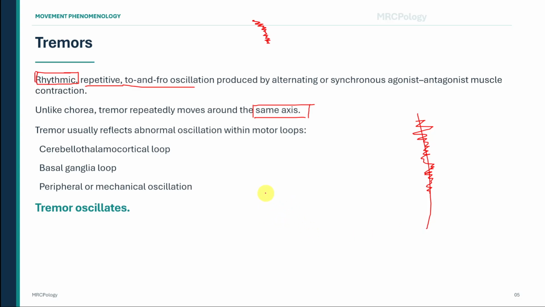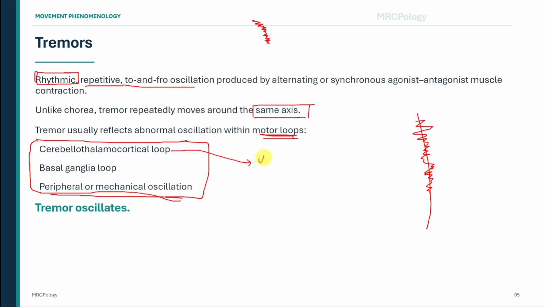Tremor usually reflects abnormal oscillation within a motor loop. This may involve the cerebellothalamocortical loop, the basal ganglia loop, or peripheral and mechanical factors. A cerebellar tremor is usually most evident during a targeted movement. As the patient approaches the target, dysmetria leads to repeated corrective movements. This produces an intention tremor. A tremor associated with basal ganglia dysfunction may be most evident at rest, as in Parkinsonism. However, tremor classification should always be based on the clinical activation condition. Ask whether the tremor occurs at rest, while maintaining posture, during movement, or specifically near a target.